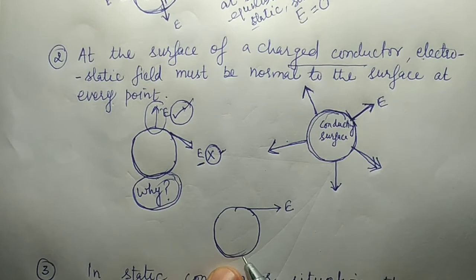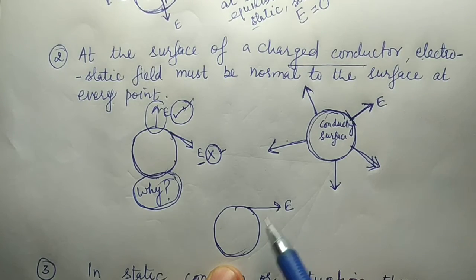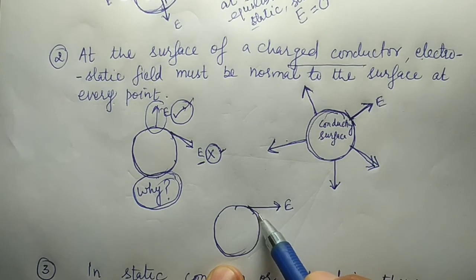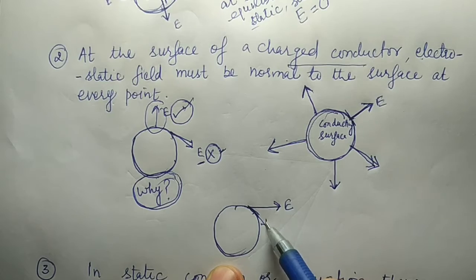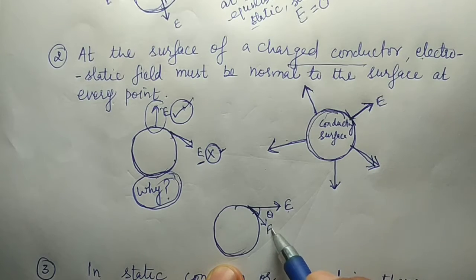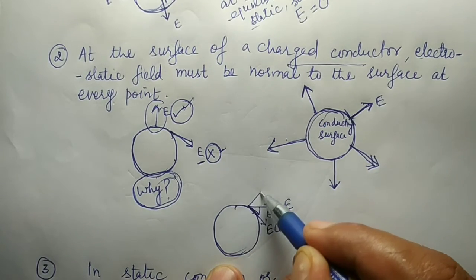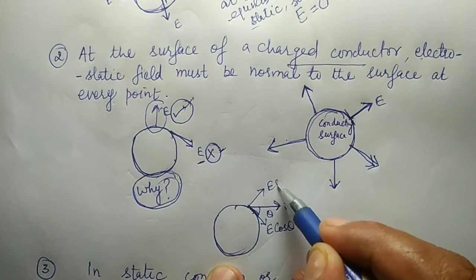I consider a solid conducting sphere in which the electric field is not normal. It is inclined at some angle with the surface. Suppose it is making an angle of theta. Then this electric field can be resolved into two parts: E cos theta along the surface, and the perpendicular one, E sin theta.